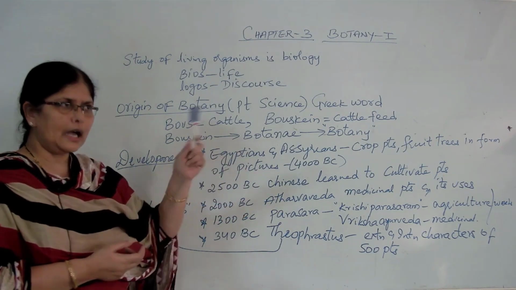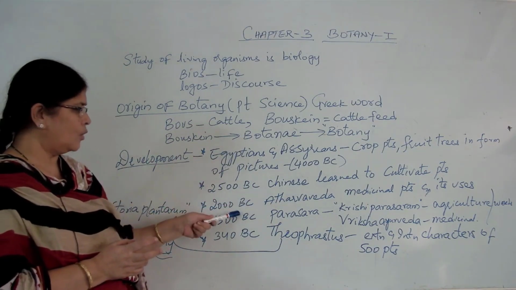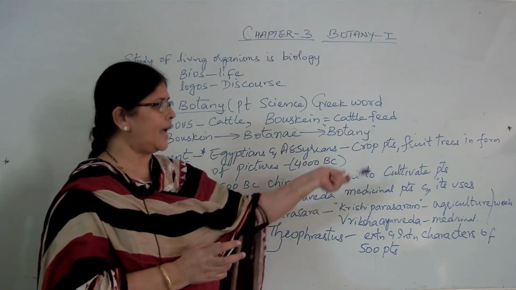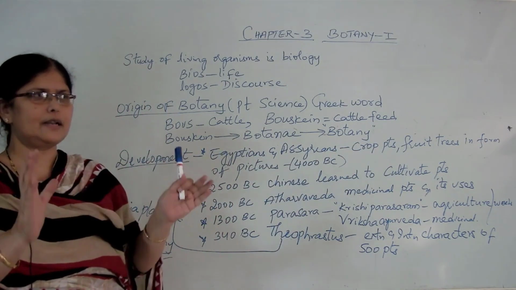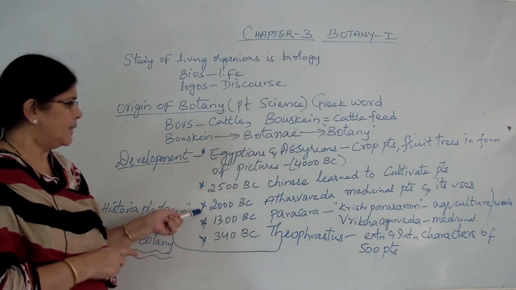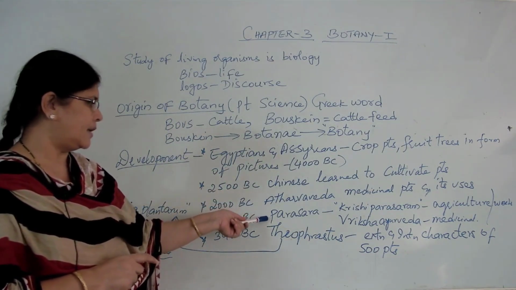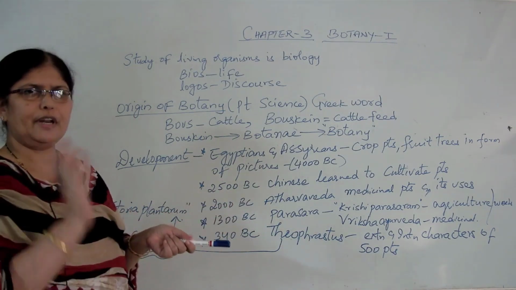Later, in our country, when the Vedas were written, the Atharva Veda, around 2000 BC, mentions the medicinal plants as well as their uses. So, the Atharva Veda comprises all the medicinal plants present in India and their uses in 2000 BC. And later, a rishi by name Parasara, in 1300 BC, wrote two very important books.